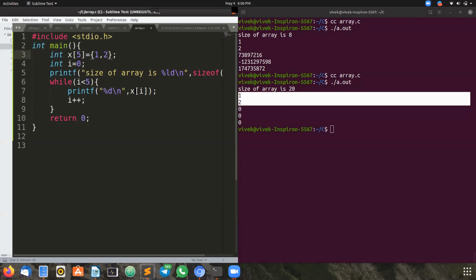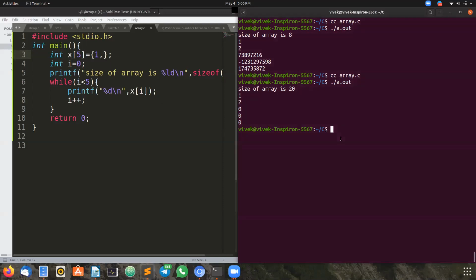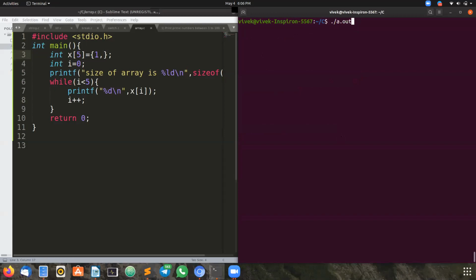Now let me show you. I am putting 1 and a comma. I am not writing 2. Now what happens? Let us check whether we get all 1s and all zeros, or all ones. We are getting 1 and all zeros.